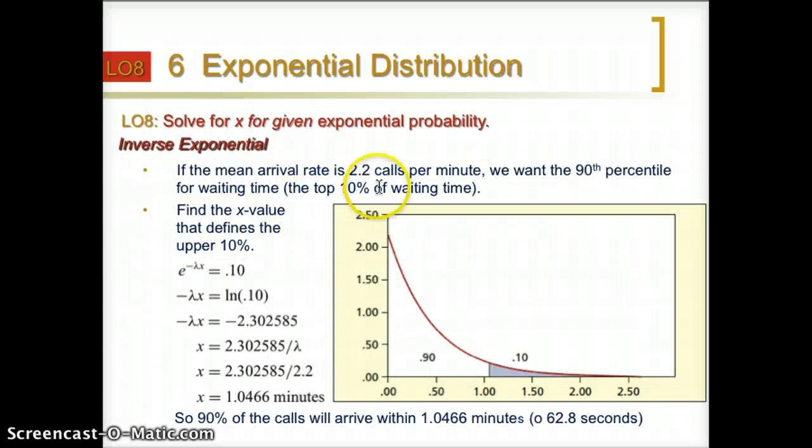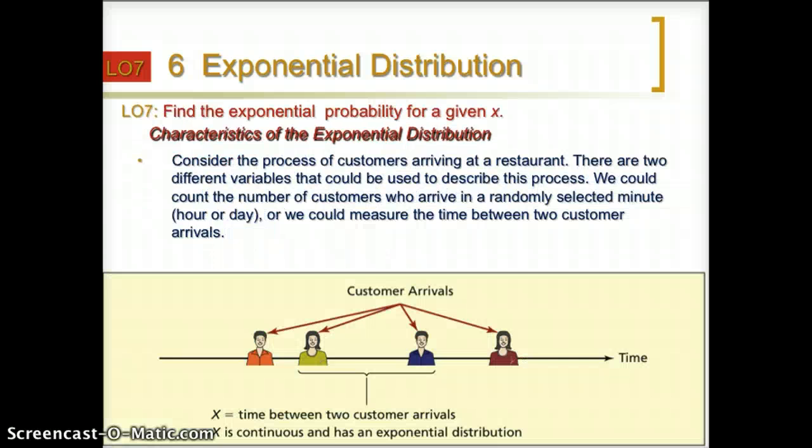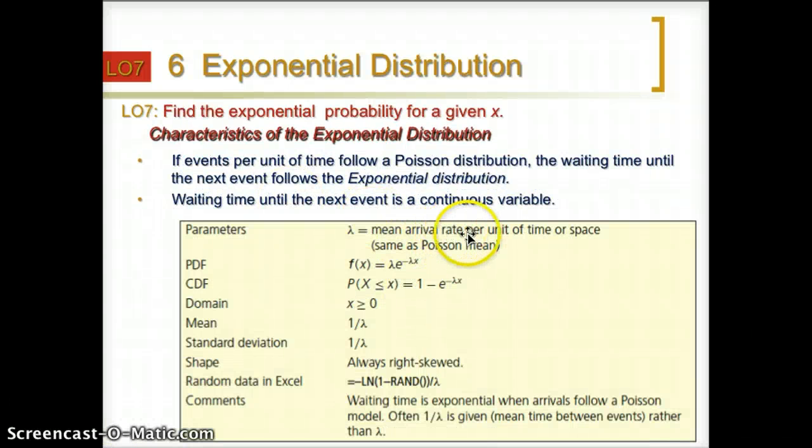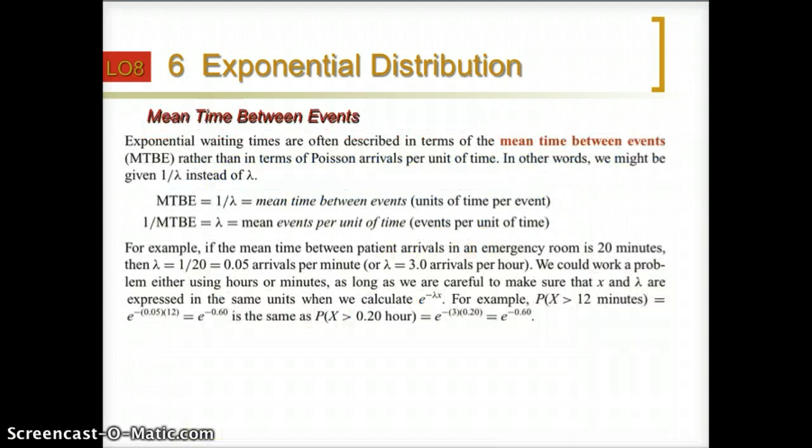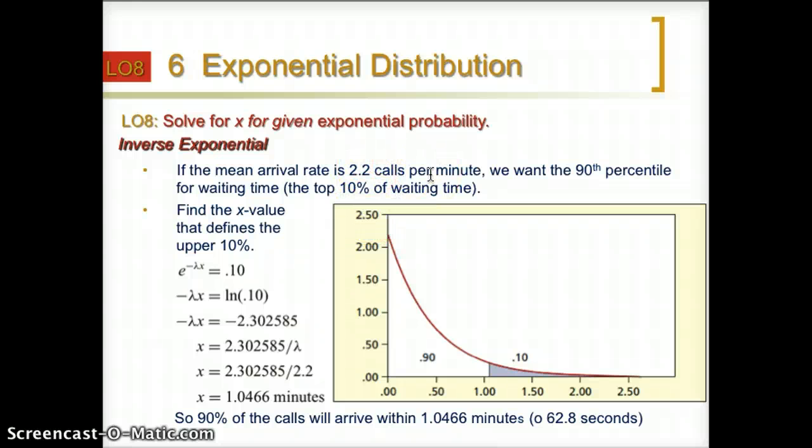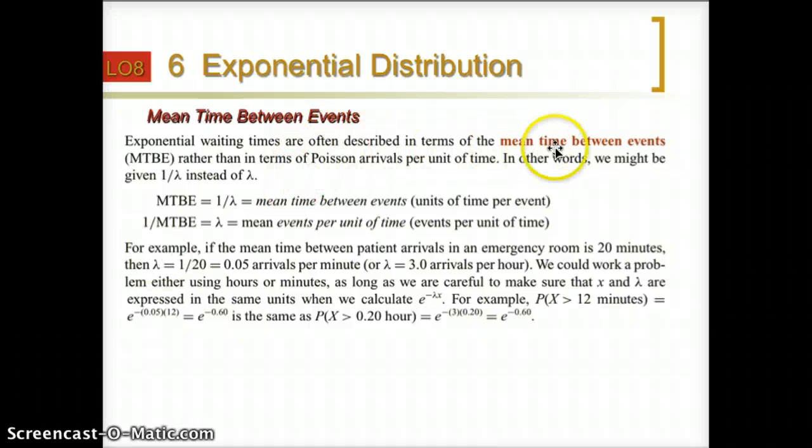Lambda is the average arrival rate per unit of time or space. In this example, it will be 2.2 calls per minute. So if we use 1 divided by 2.2 calls per minute, we will get the average time between two events. Actually, that makes sense. So 1 divided by lambda is equal to the mean time between two events. That will be the unit of time.